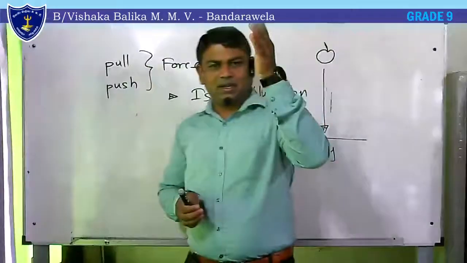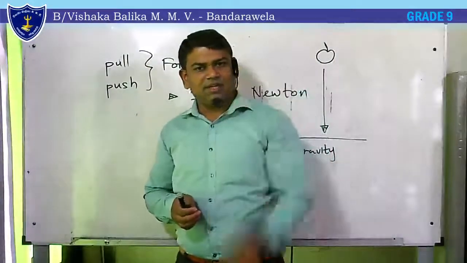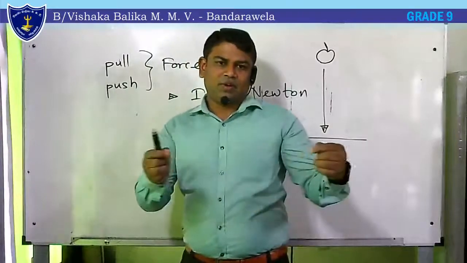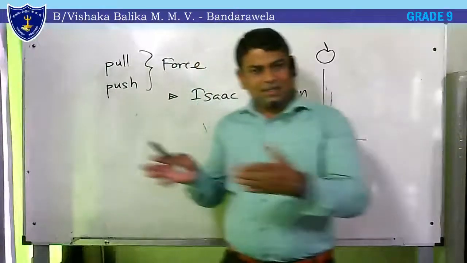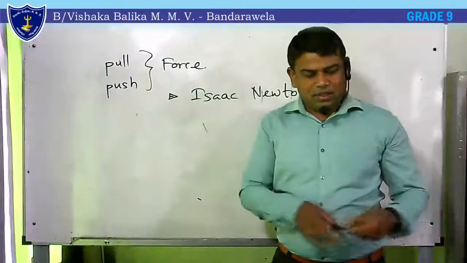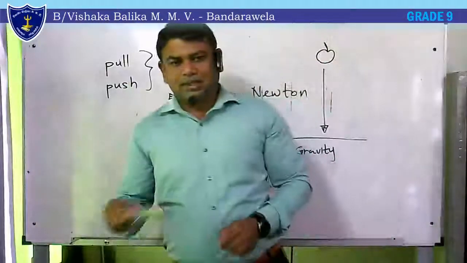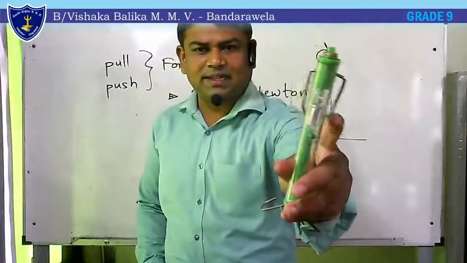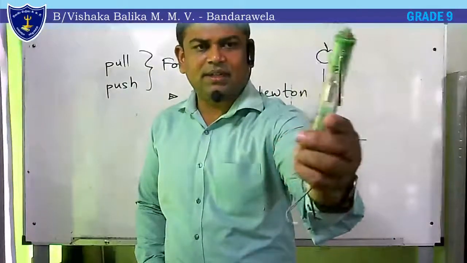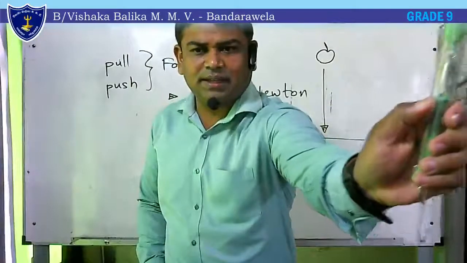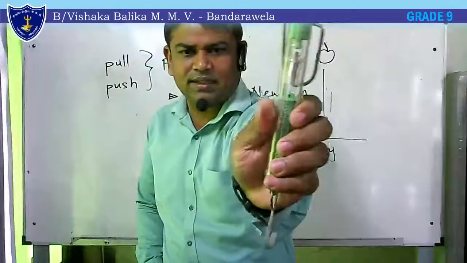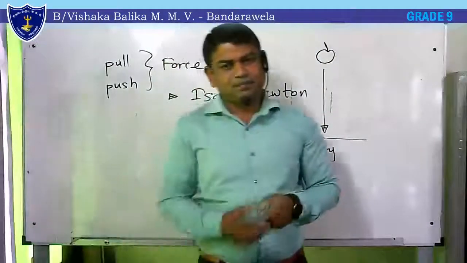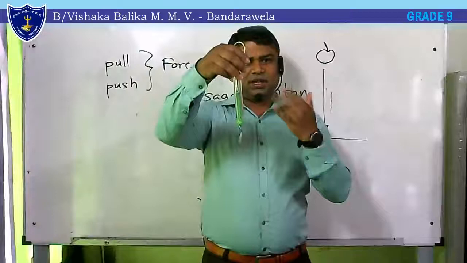If something is being pulled under gravity, there is a force on it. Also, if the force is given horizontally, we can apply force. So look at this, the principle of the spring balance. If you look closely, you can see a letter printed on it. Yes, there's the letter N printed. That means it is newtons. So it is measured in newtons.